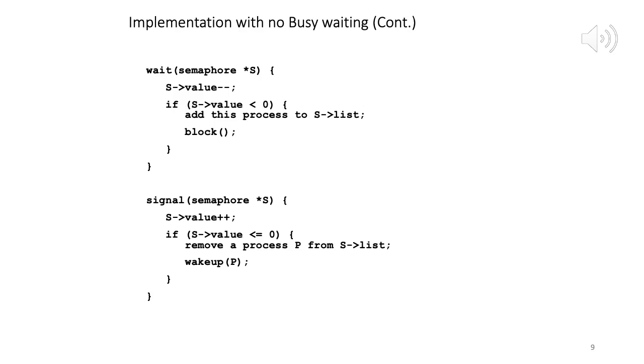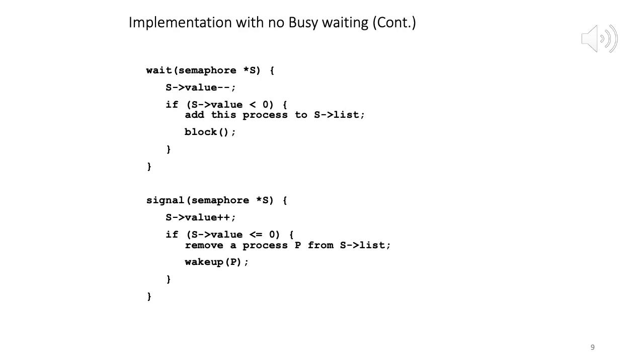Now I am on slide 9, and we look at the implementation of wait and signal. Both are being done on the semaphore S. So what is a semaphore? Semaphore is a structure, a complex data type, having two members: int value, and struct process star list.